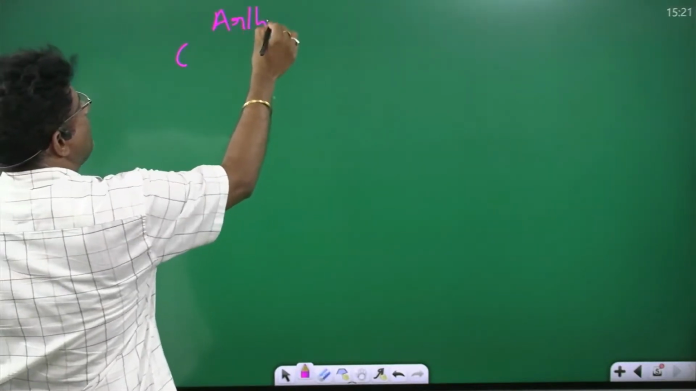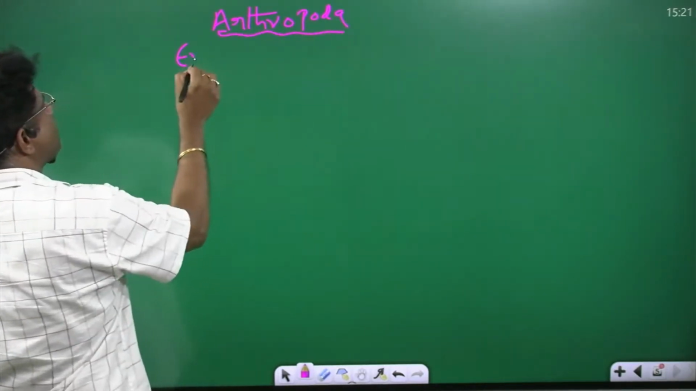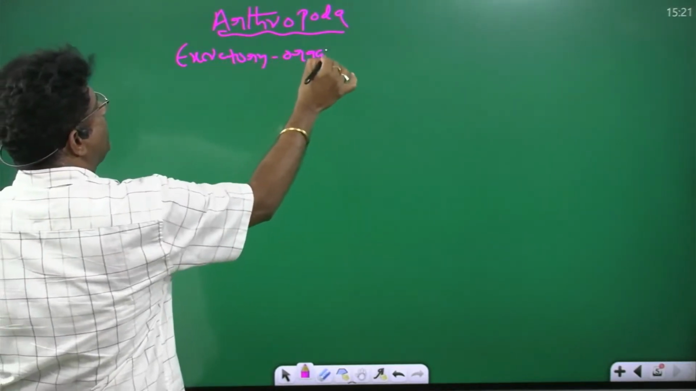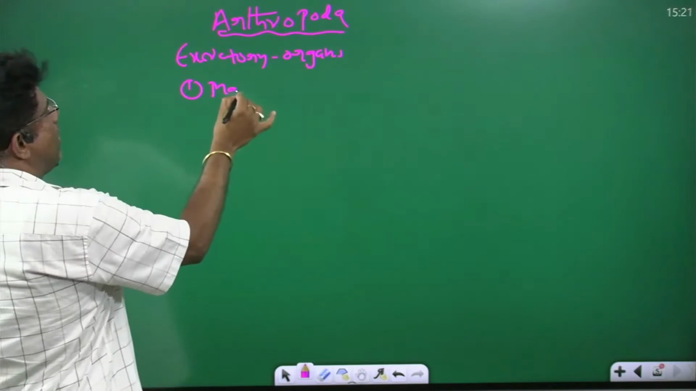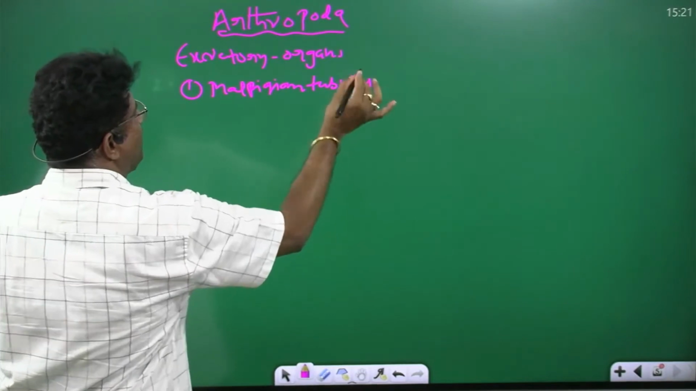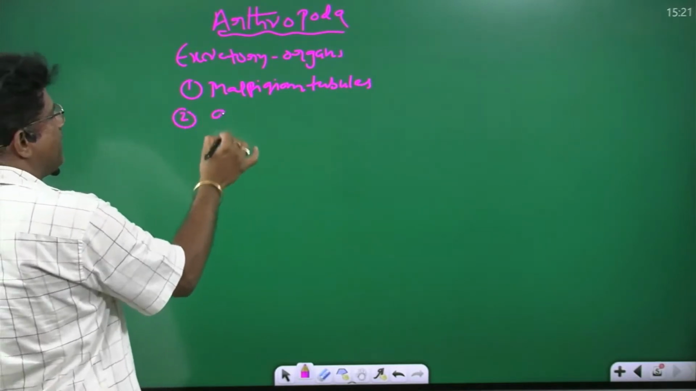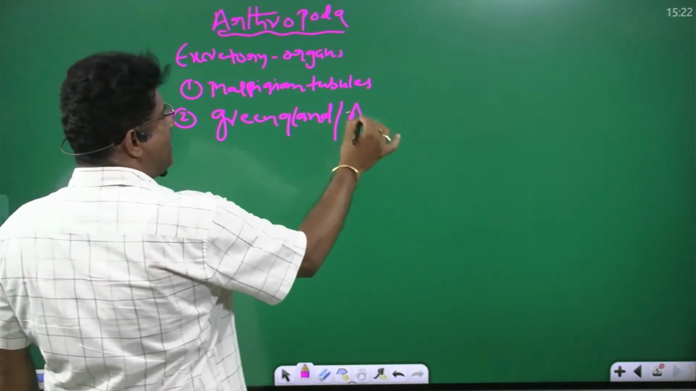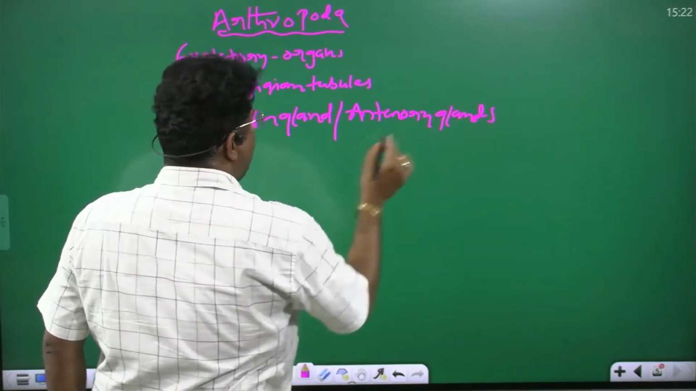What are the Arthropoda excretory organs? Okay. Arthropoda excretory organs are Malpighian tubules. Main point. Arthropoda excretory organs are what? Malpighian tubules. Next one is green glands. Green glands are antennary glands. They are present in prawn.